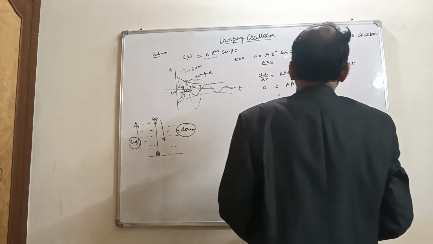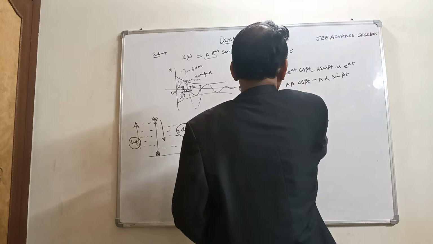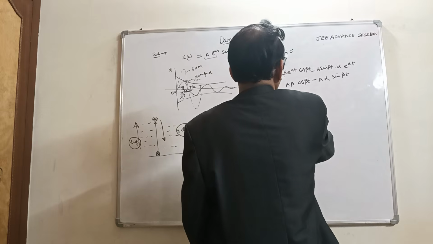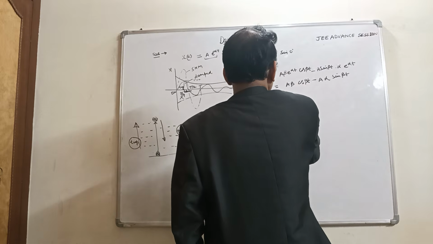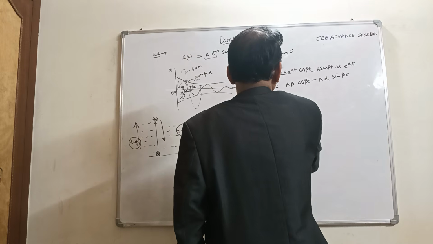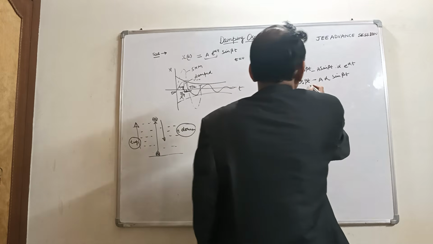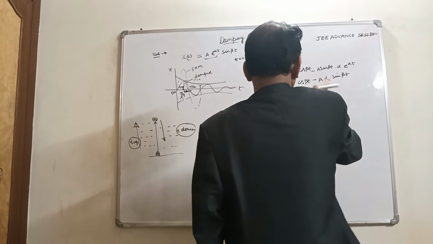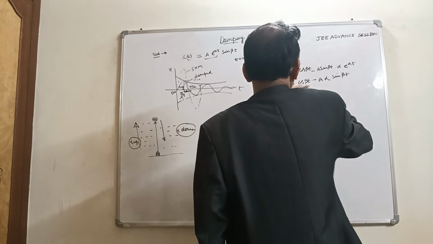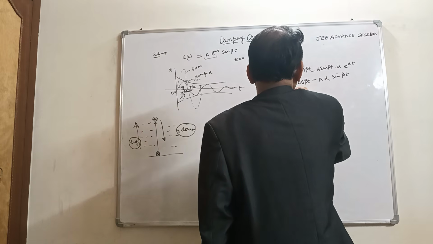So e raised to power 0 becomes 1. So beta by alpha, so sin beta t upon cos beta t. So this becomes a, cancel out alpha by beta, alpha, beta, beta by alpha.